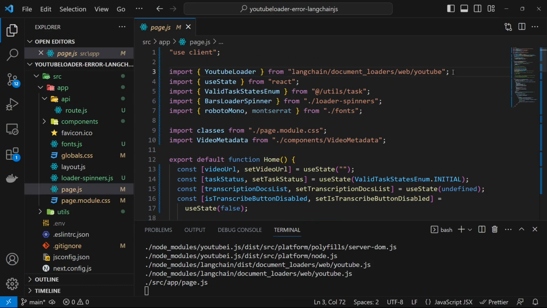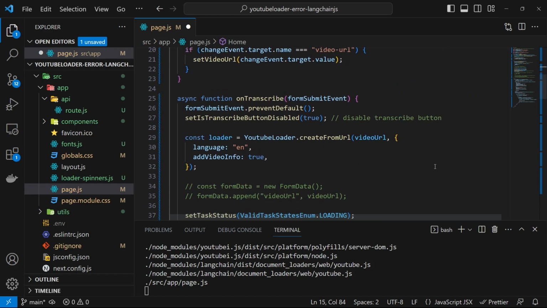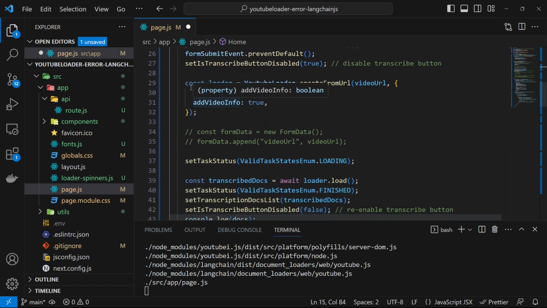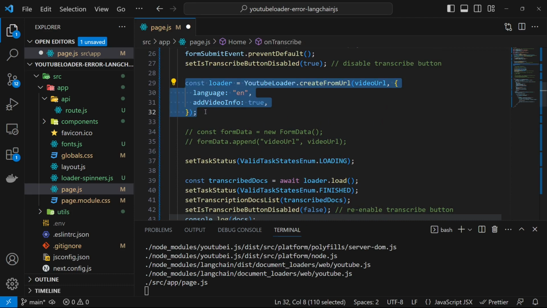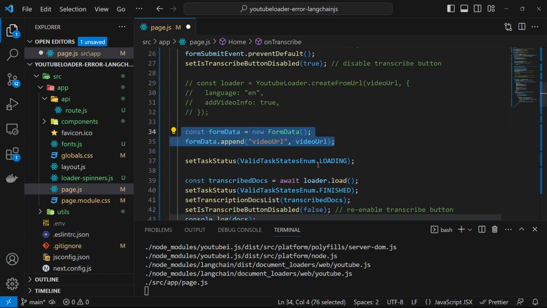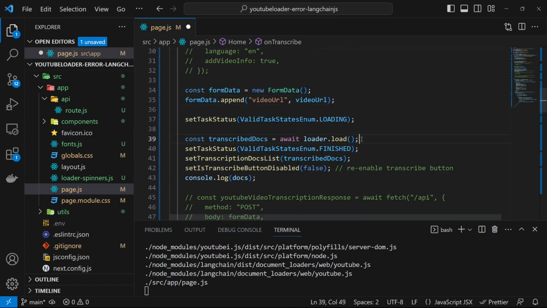We will comment out the YouTubeLoader here because that part of the code has been moved to the backend now. Then in the onTranscribe handler, we will comment this line of code which creates the instance of YouTubeLoader. We then take the form data, which we're going to send to the backend. We no longer need this code to call the load method.